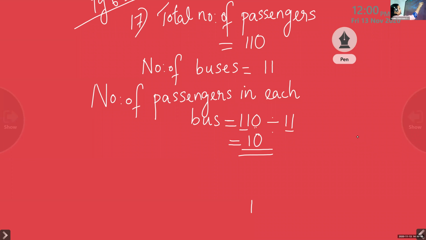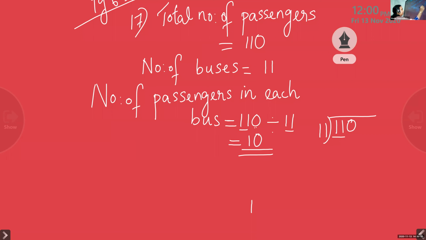Now, if we want to divide, we can divide 110 by 11. So children, you know any number divided by the same number, you will get the answer as what? 1. Yes. 100 divided by 100? 1. 70 divided by 70? 1. So very good.